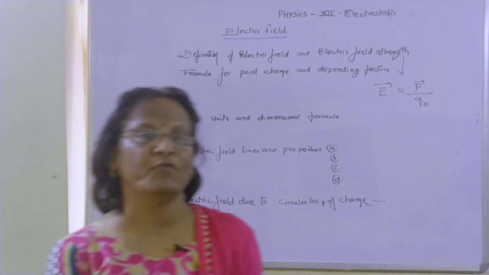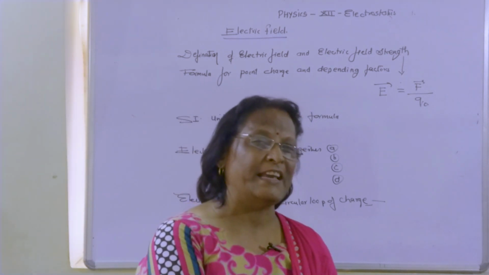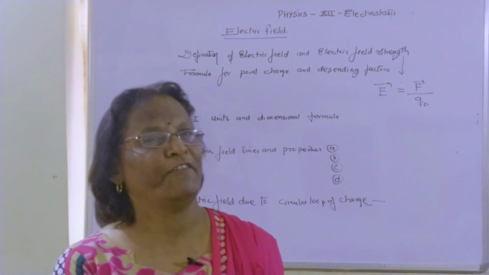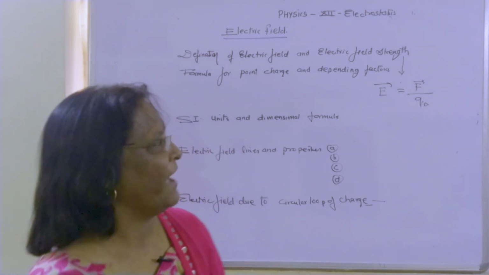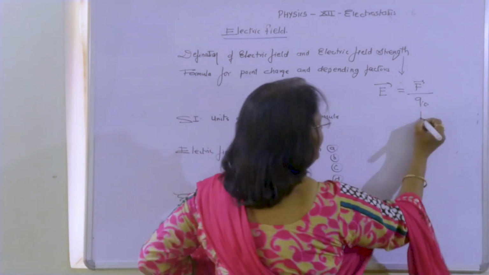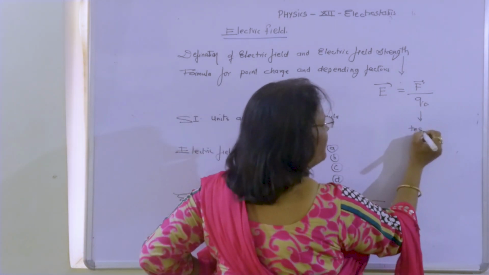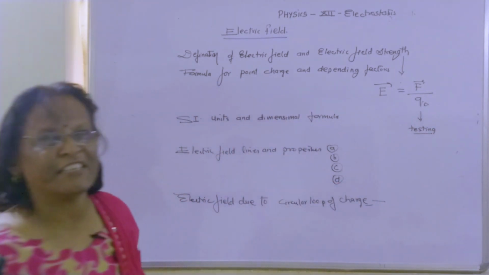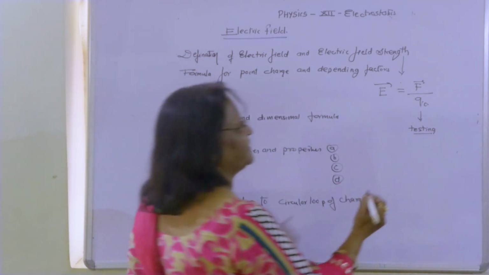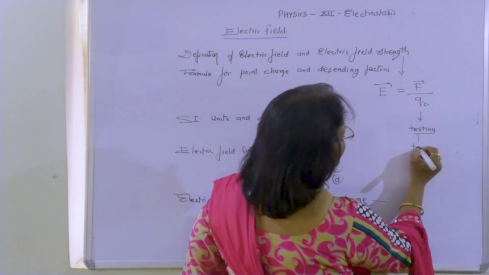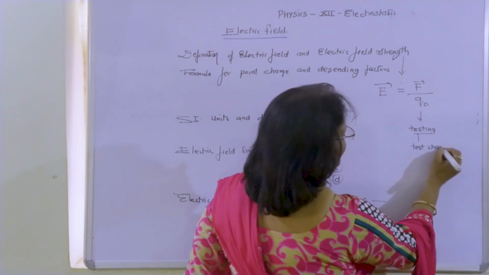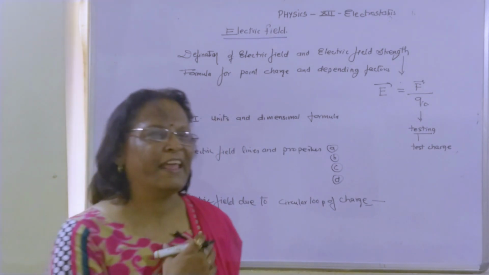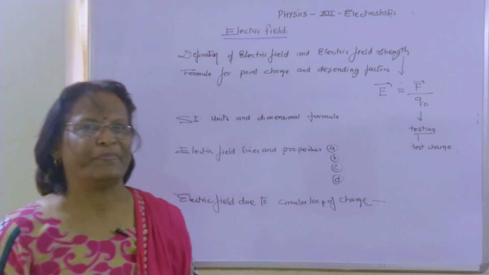Now why have we taken a unit positive test charge only? Because we have taken a charge which is used only for testing. This Q0 is a test charge. It is used only for testing. And when anything is brought for testing, it should not affect the magnitude.